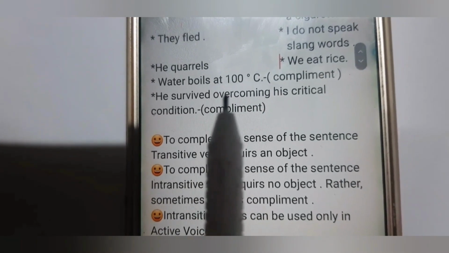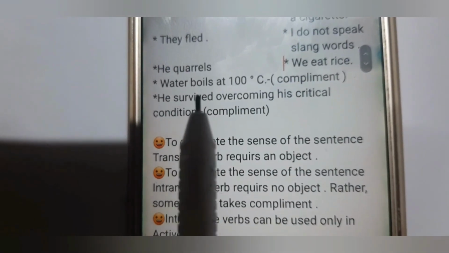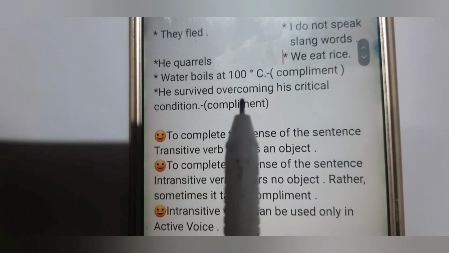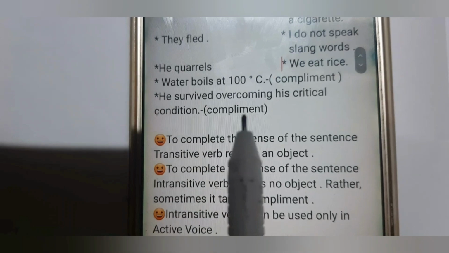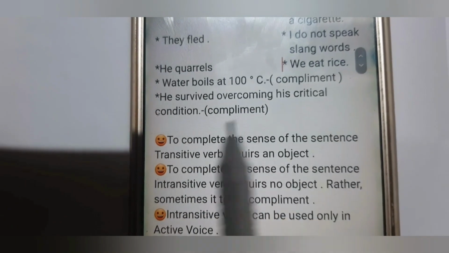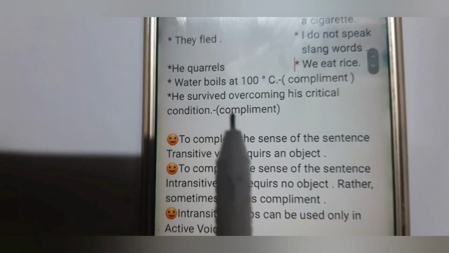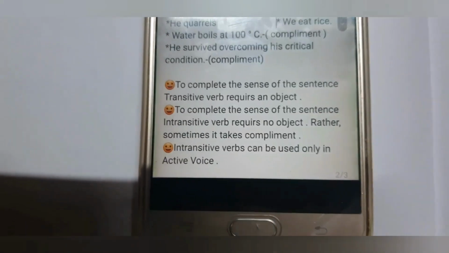Here, at 100 degrees centigrade is the complement of the verb boils. Next, he survived overcoming his critical condition. Here, overcoming his critical condition is the complement of the verb survived. Here, the notable thing is that